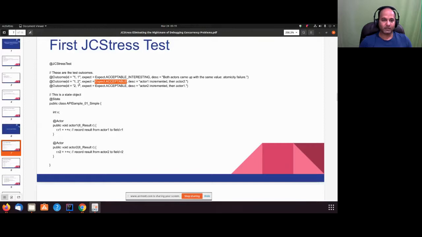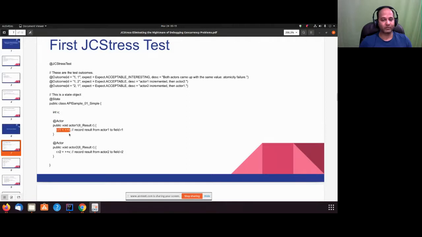When it is 1 and 2, that means r1 is 1. That means actor 1 has incremented, then actor 2. So it was initially 0. When actor 1 increments, it becomes 1.